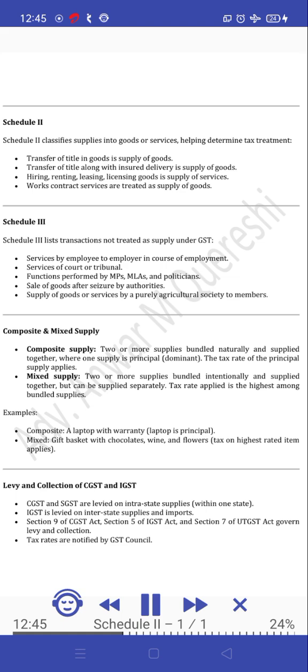Schedule 2. Schedule 2 classifies supplies into goods or services, helping determine tax treatment. Transfer of title in goods is supply of goods. Transfer of title along with insured delivery is supply of goods. Hiring, renting, leasing, licensing goods is supply of services. Works contract services are treated as supply of goods.